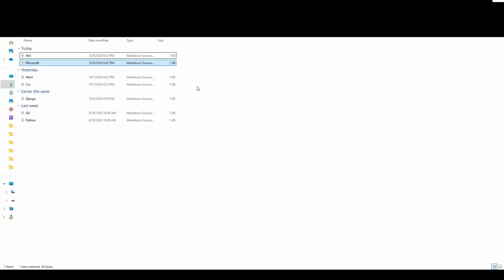If I were to open this in Notepad, which I'm not going to because it would mess up my stream, you'd be able to see the markdown content that I just wrote, just like you can see back in the encyclopedia.